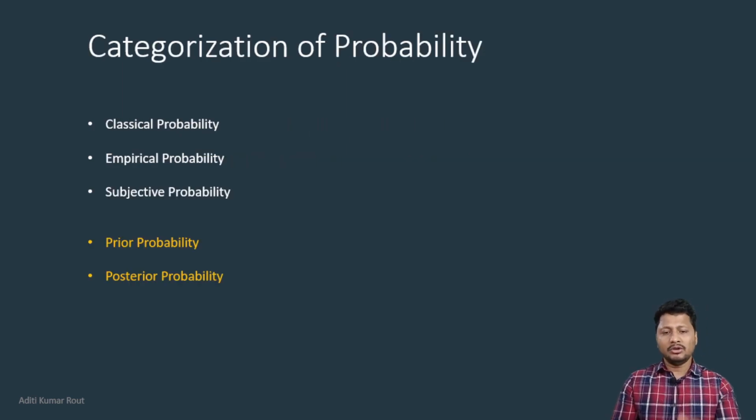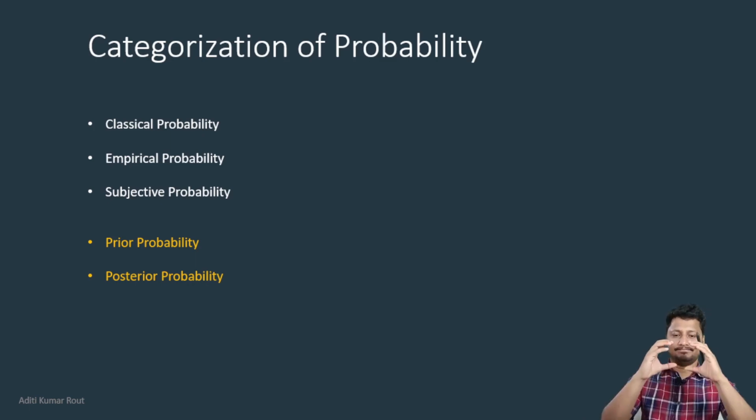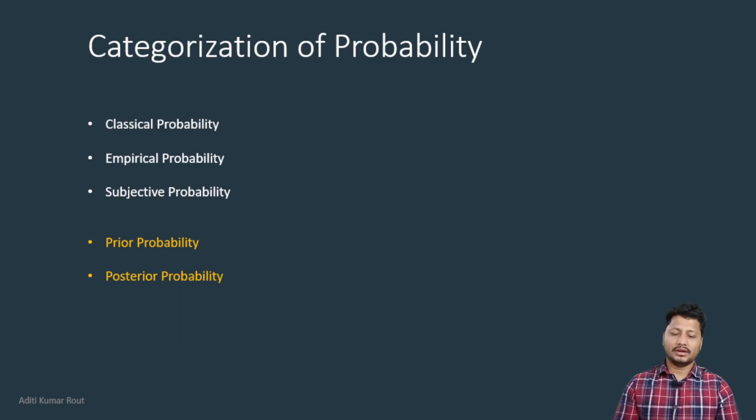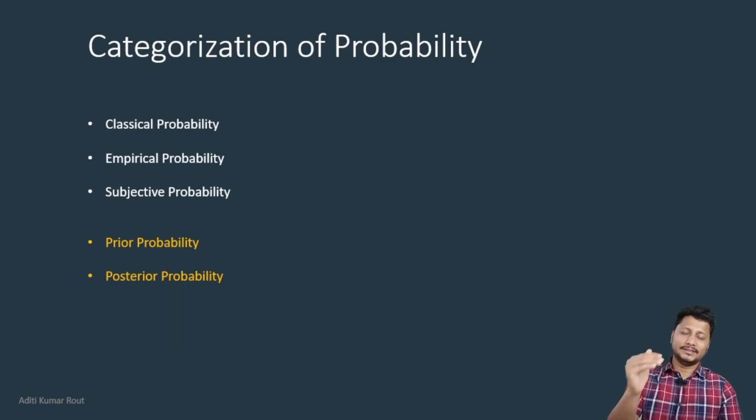So I want to provide some top level, I can say some broad level categorization of probability. Majorly I categorized the entire probability theory into three main subcategories. First one is classical probability, second one is empirical probability, third one is subjective probability.